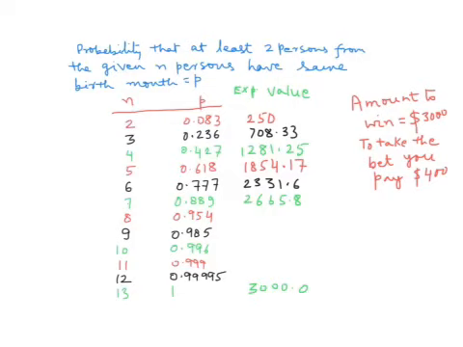So now if we look at this table, say if there are 7 persons in the group, and to win the bet at least 2 should have the same birth month, then the probability of winning is 0.889, and the expected value is $2,665.8.